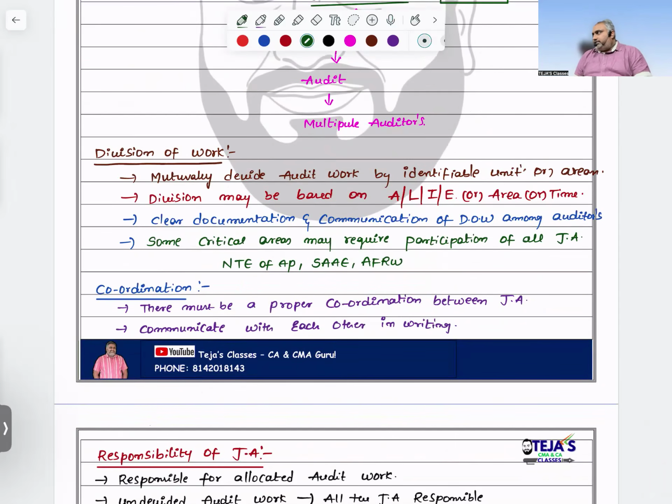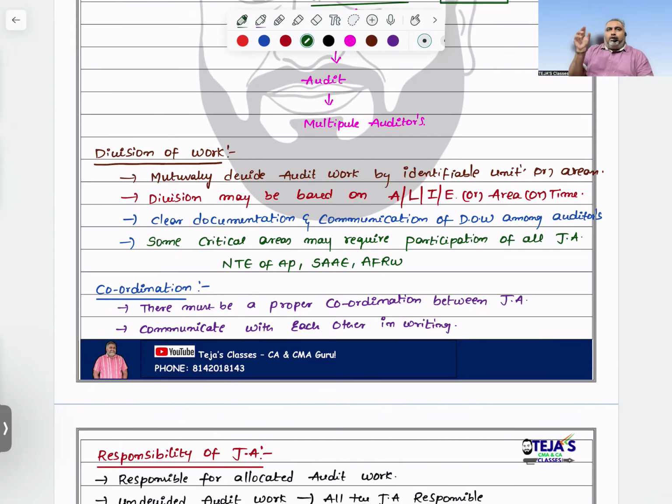Next, how will you do the division of work? By mutual discussion. Sometimes, where they are expert, on that basis we try to allocate the work. Or sometimes one will verify income, another expenses, another assets, and another liabilities, or on an area basis or journal basis. We will try to divide the work among them.